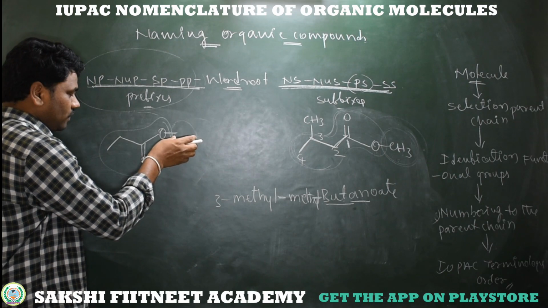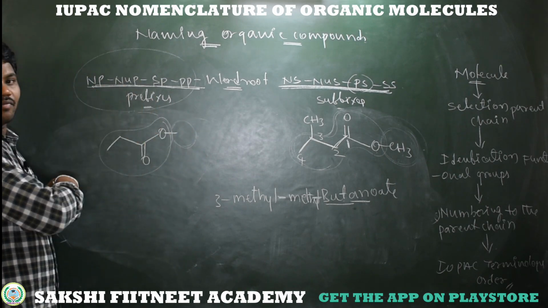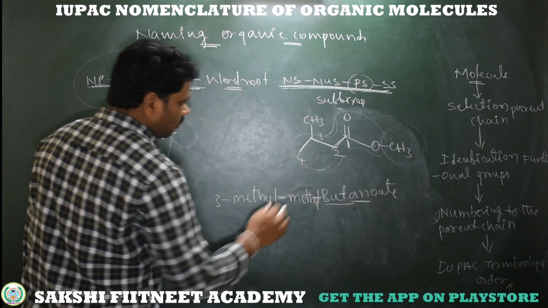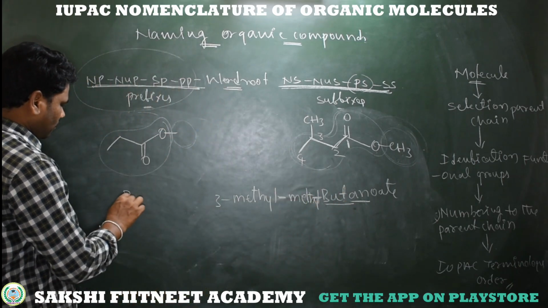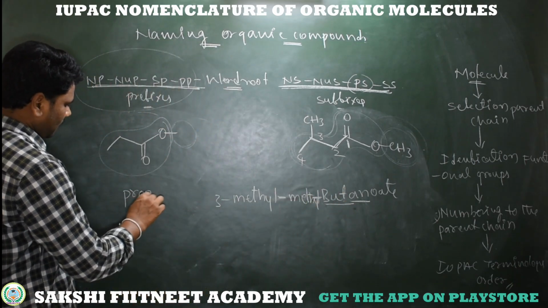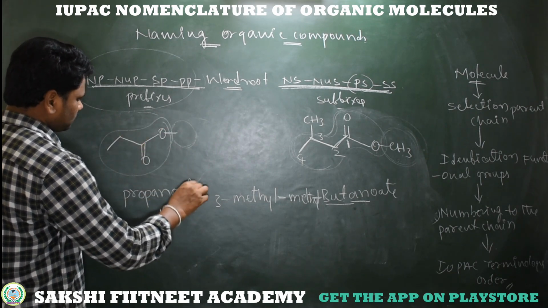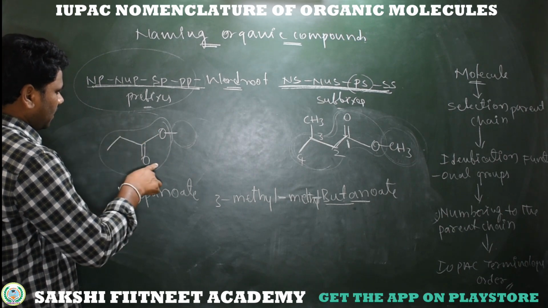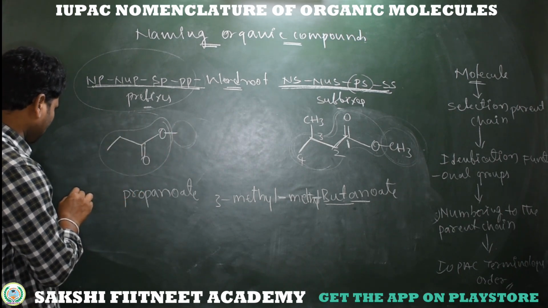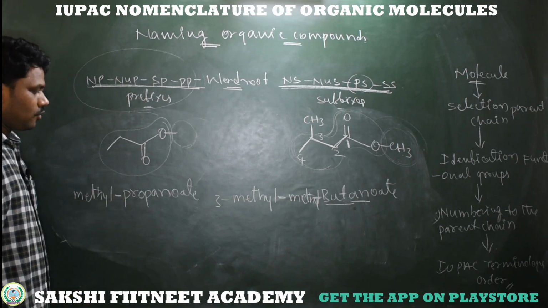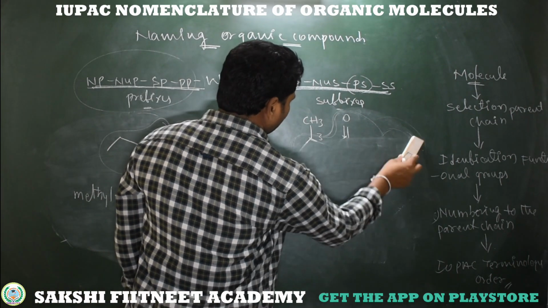The group which is bonded to the oxygen becomes the substituent, and that should be right before the word root. So it's prop, N, it's an ester, so -oate. 1, 2, 3, propanoate. And the CH3 we should write before the word root: methyl propanoate.